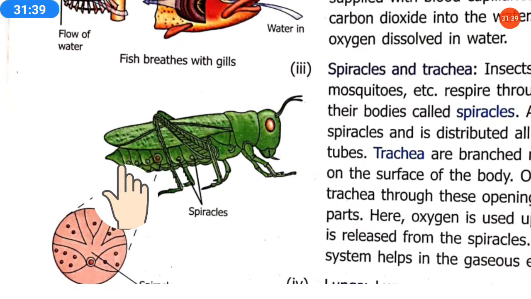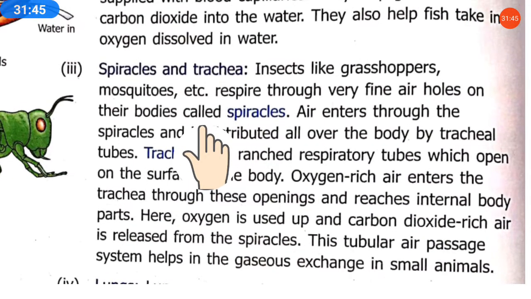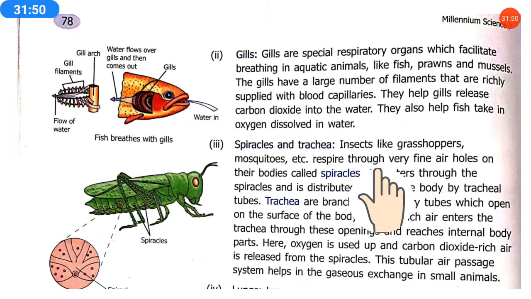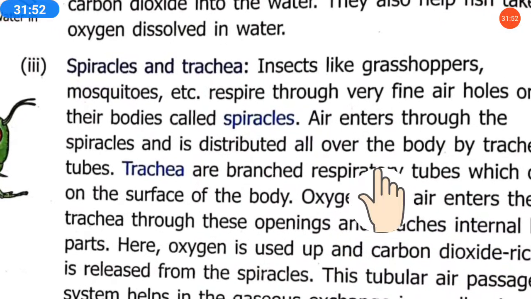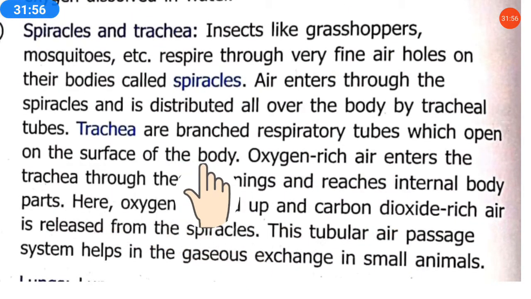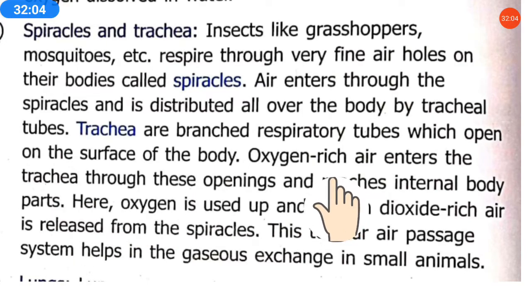There are tubes in their body, so this air enters the tubes and is distributed all over the body. Trachea are branched respiratory tubes which open on the surface of the body.